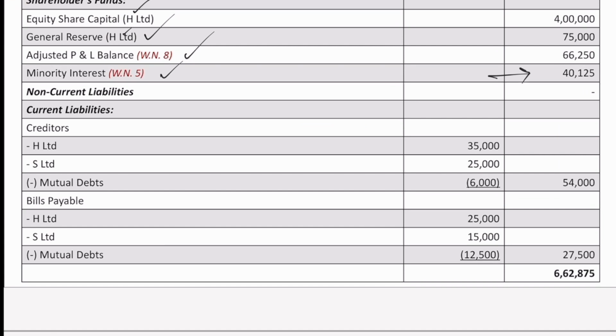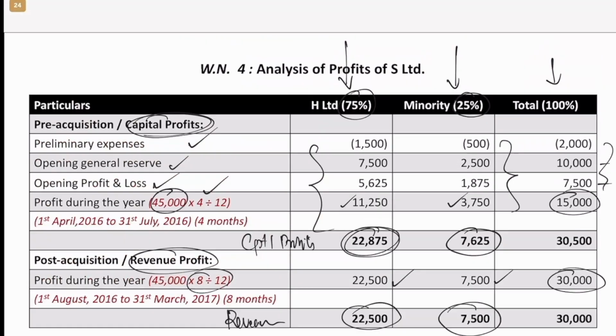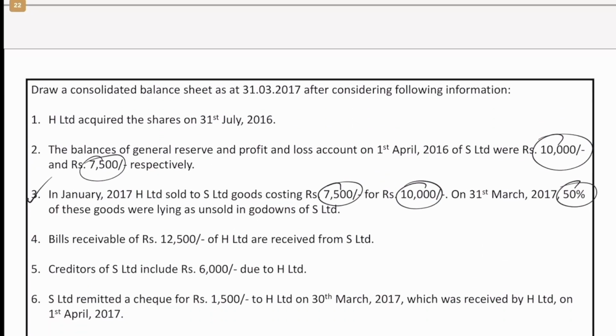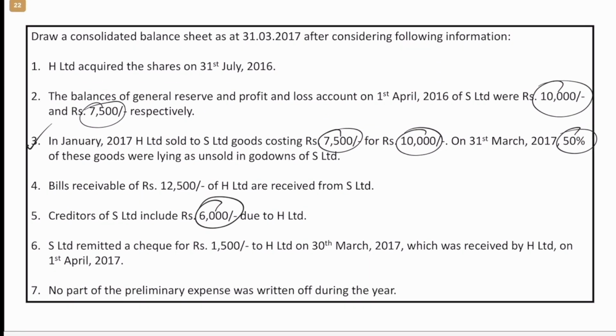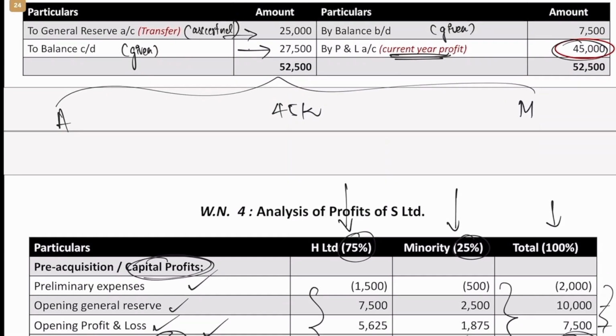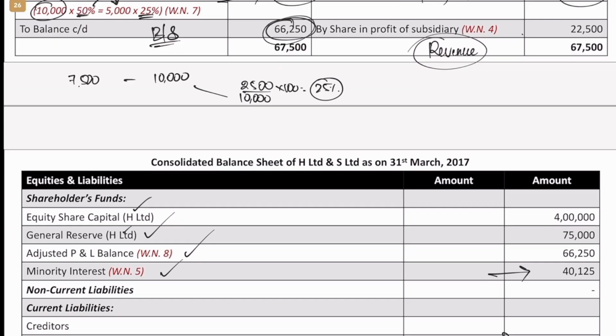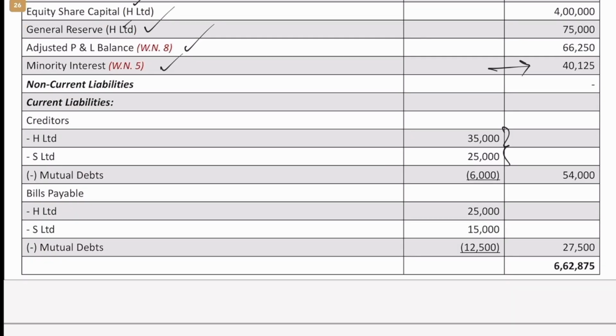I've already shown you how to do this, but let's look into this once again. So now first we add whatever creditors we have in both holding and subsidiary, which is 35,000 and 25,000. And then remove the mutual owings. So what is the mutual owings here? Mutual owings is 6,000. That means one company owes another company. It could be holding owing subsidiary or subsidiary owing holding. Whichever company is owing doesn't matter. We are simply removing the mutual owings. It doesn't matter which company owes which.